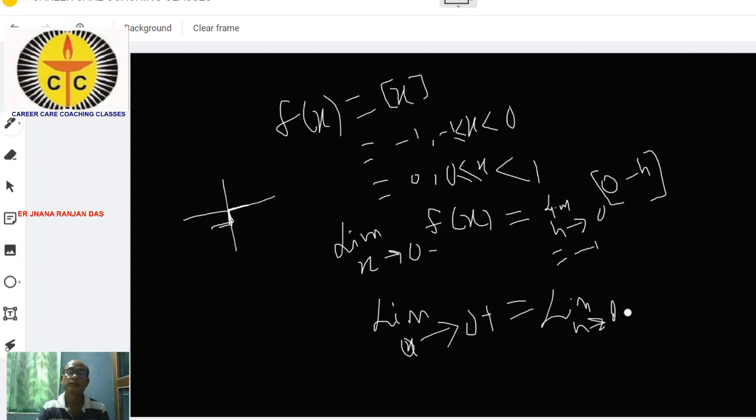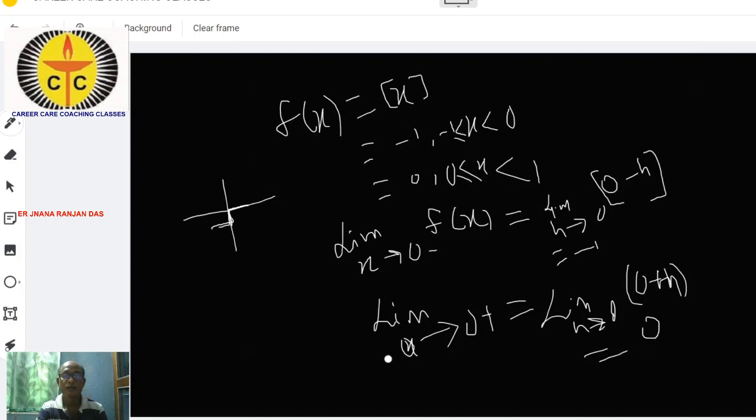In place of x we can put 0 plus h, bracket of 0 plus h. What is the bracket of 0 plus h? The bracket of 0 plus h is equal to 0 as per the definition.